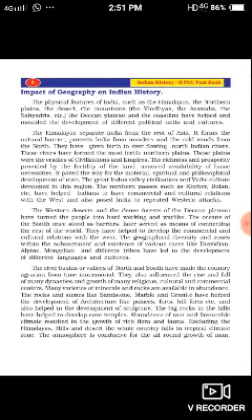Now, the next important aspect of this chapter is the impact of geography on Indian history. How geography played on Indian history. The physical features of India, such as the Himalayas, the northern plains, the desert, the three groups of mountains: Vindhyas, Aravalis, and Sahyadris.